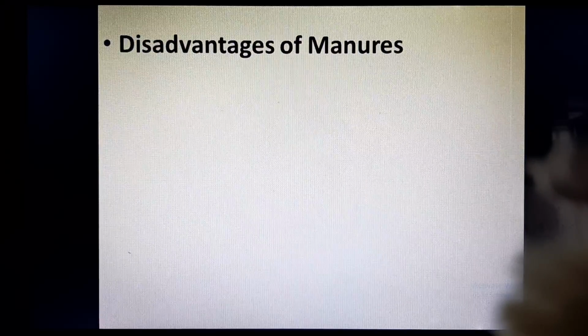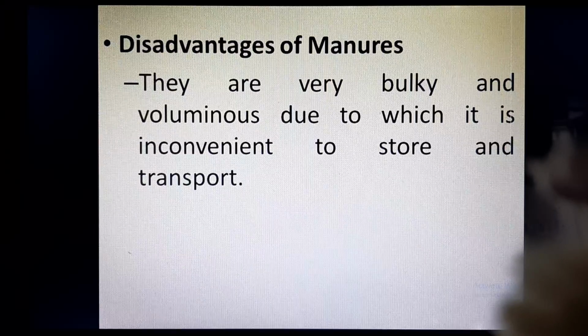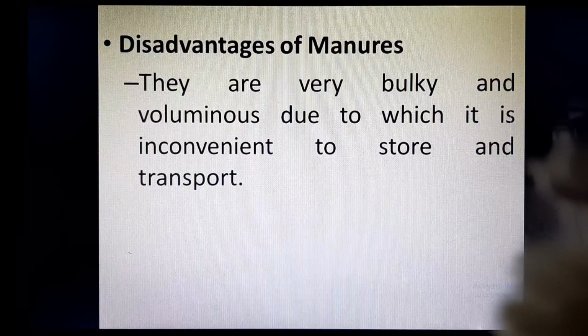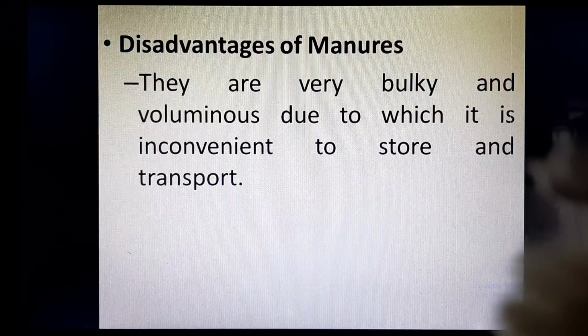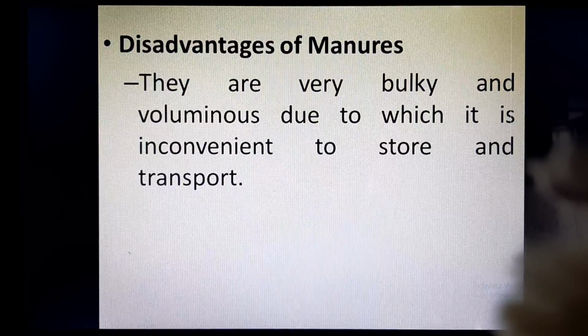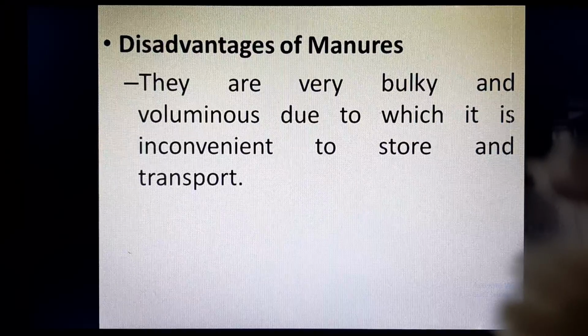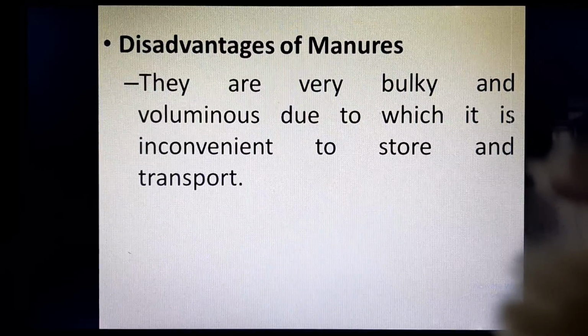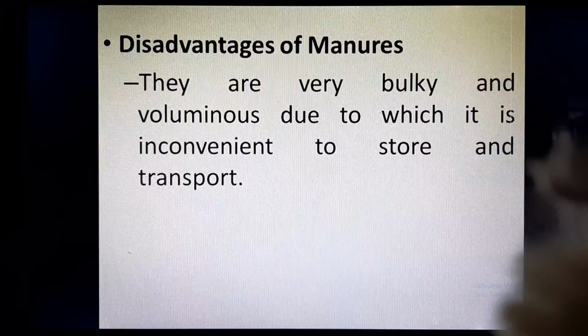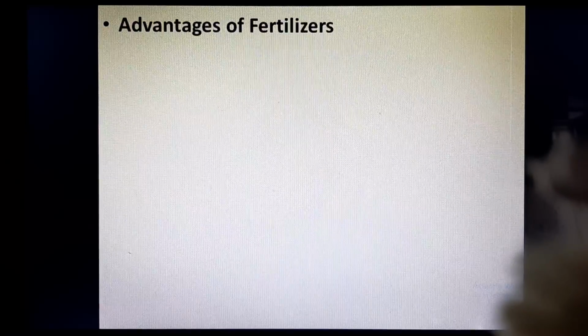What are the disadvantages of manures? They are very bulky and voluminous, due to which it is inconvenient to store and transport. So if you want to store 1 kg of nutrient, for example, the amount of manure will be more. Therefore it is bulky and not easy to store and transport, and they are not nutrient specific.